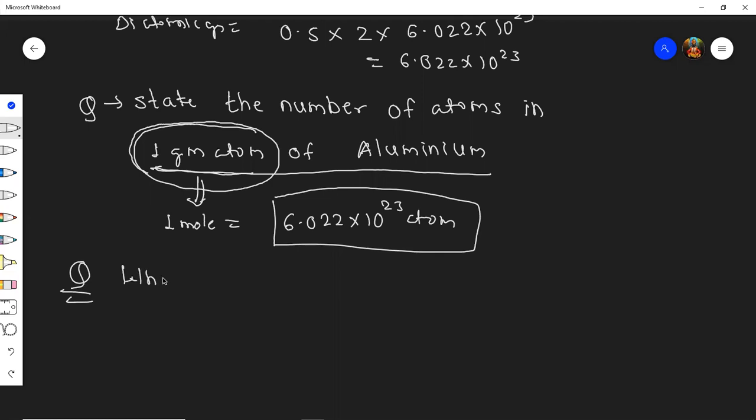What is the mass of 1 ammonia molecule? Yes, find this. What is the mass of 1 ammonia molecule?